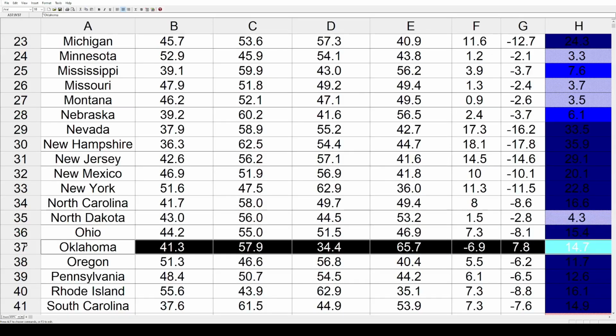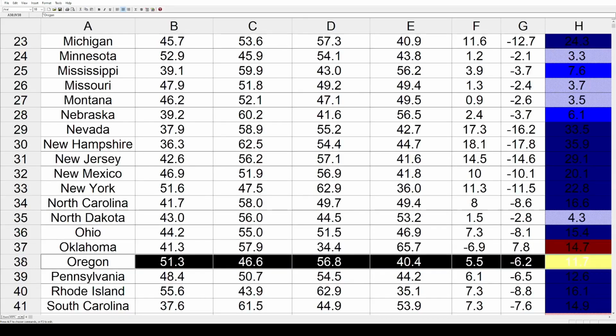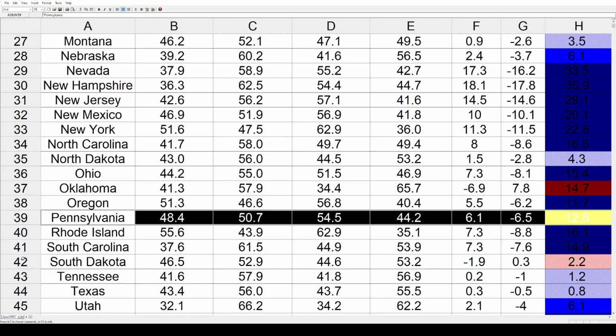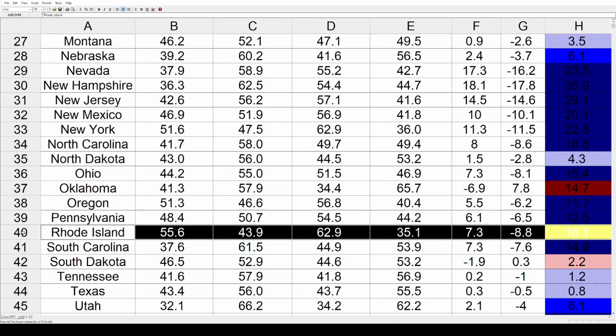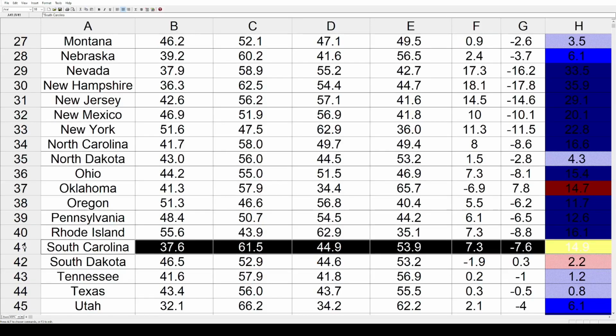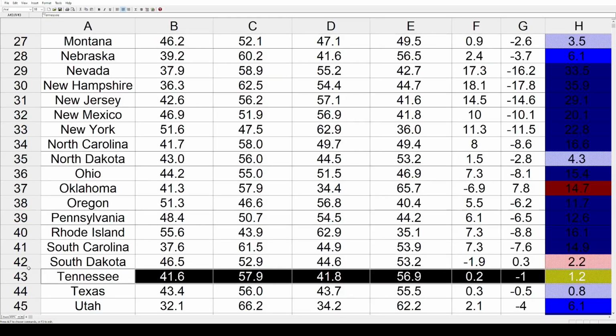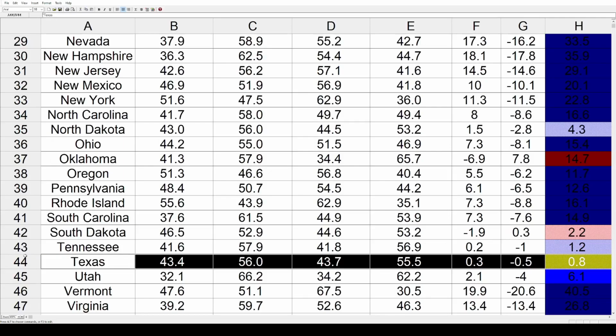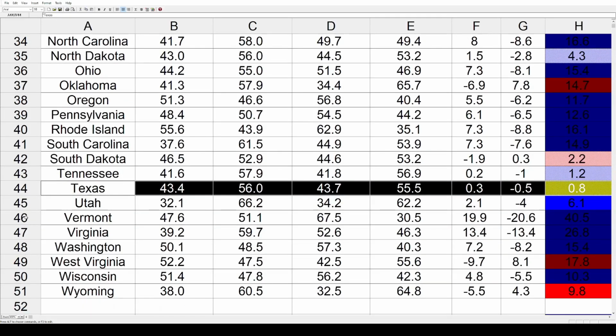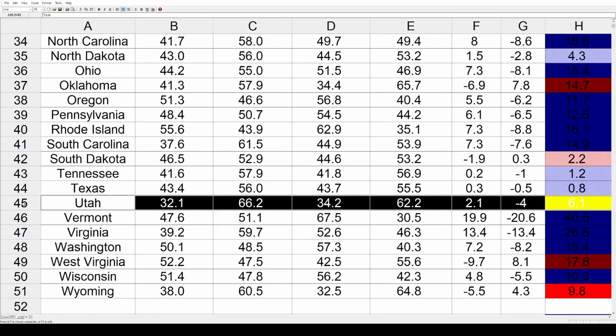Oklahoma defied the trends and went back toward the Republicans by 14.7. Oregon, back toward the Democrats by 11.7. Pennsylvania also toward the left by 12.3. Rhode Island also by 16.1. And South Carolina, same direction by 14.9. South Dakota to the right by 2.2. Tennessee got a little bit bluer by 1.2. Texas, very little change there, only 0.8% toward the Democrats. Utah, 6.1, also toward the Democrats.